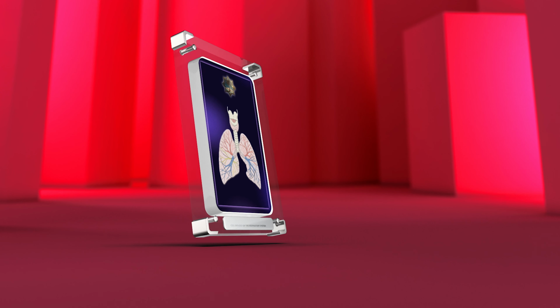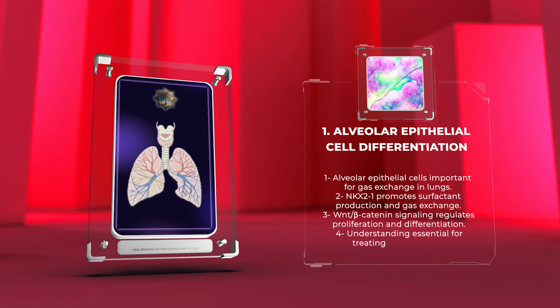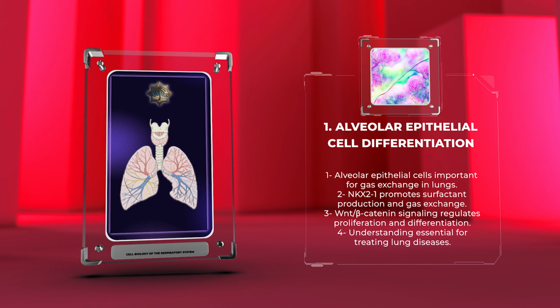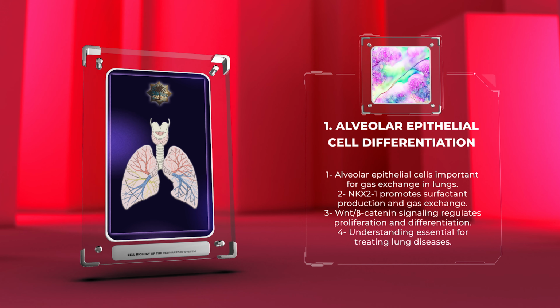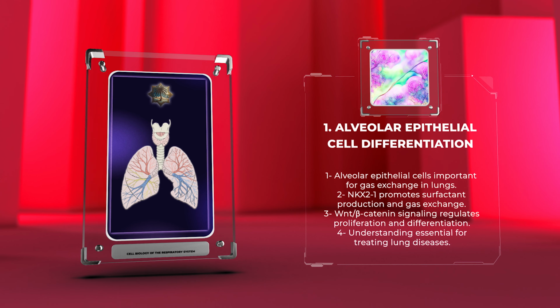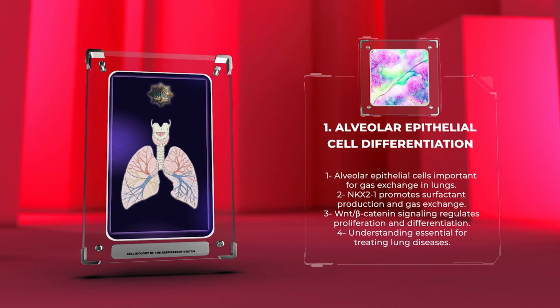Alveolar epithelial cells are important for gas exchange in the lungs. They differentiate through specific factors and pathways. One key factor is NKX2-1, which promotes surfactant production and gas exchange. WNT/beta-catenin signaling regulates proliferation and differentiation. This understanding is essential for treating lung diseases.